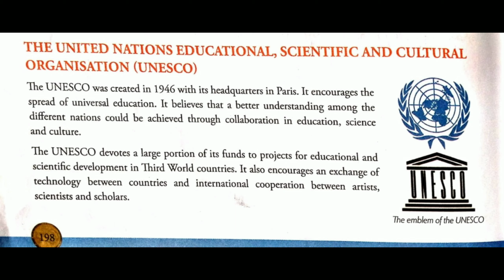What do you mean by third world country? It means all those backward countries which were far behind, which have no access to anything, neither school, hospital, food nor other priorities. So UNESCO gives a maximum amount of funds, meaning money. They make programs in such a way that third world countries get a benefit from the United Nations. It also encourages an exchange of technology between countries and international cooperation between artists, scientists and scholars.